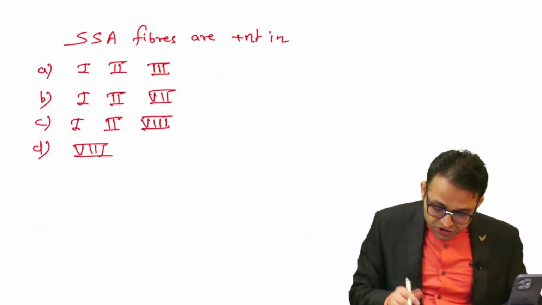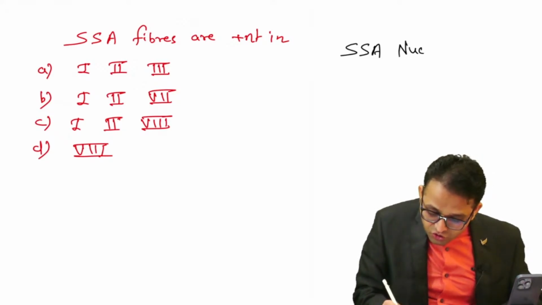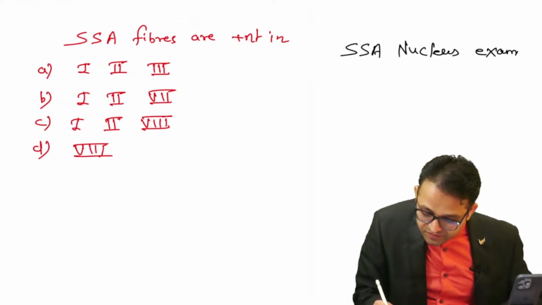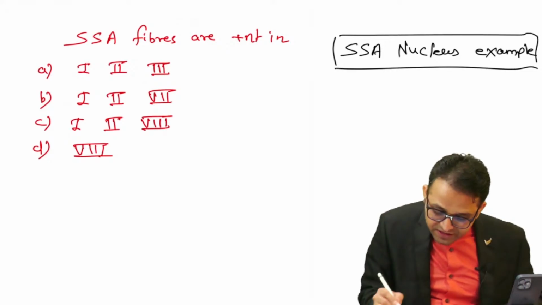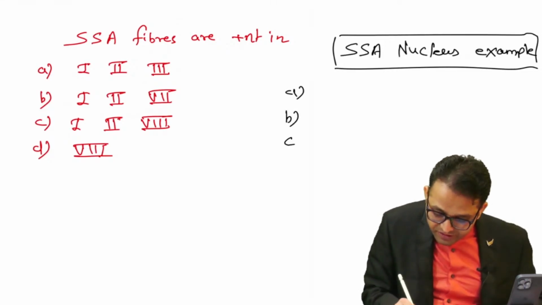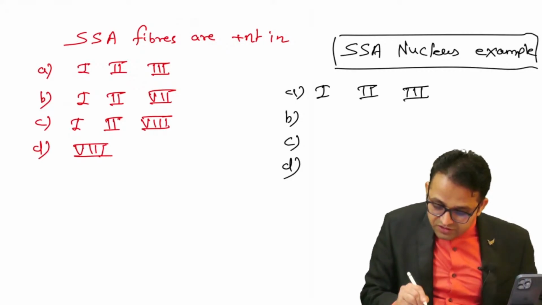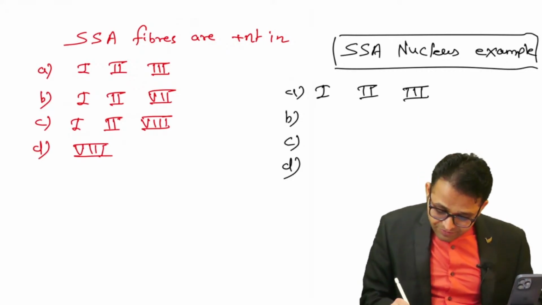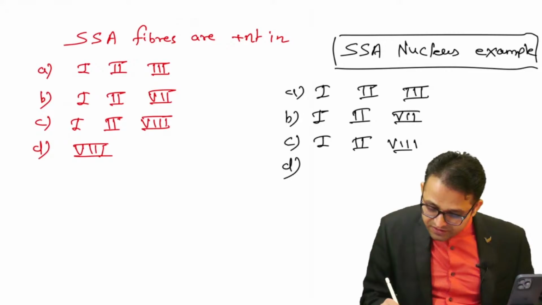Now, one more question. Special somatic afferent nucleus. Example. Again, your options are the same: A, B, C, D. First, second, third. Can you tell me the answer? B, first, second, seven. C, first, second, eighth.